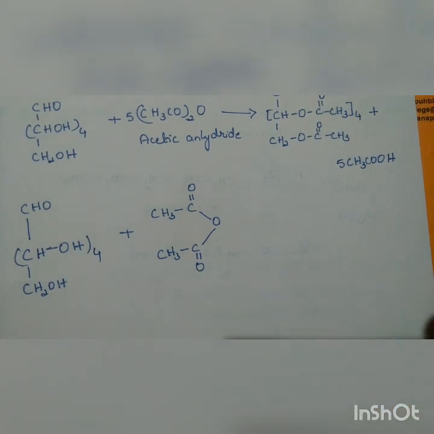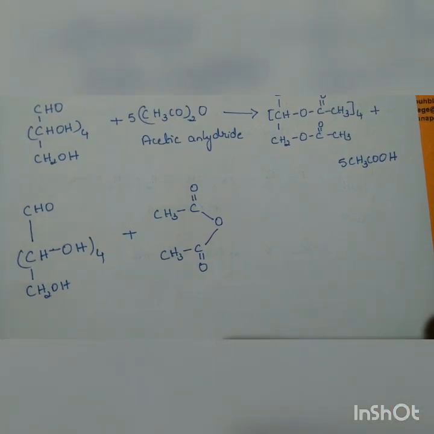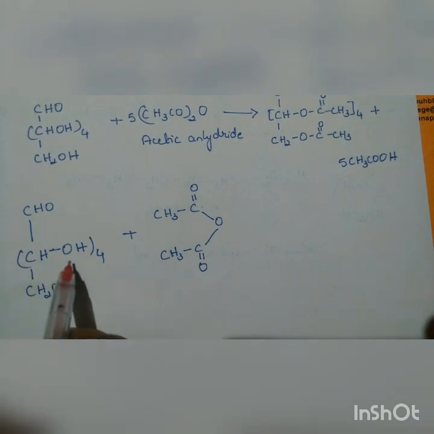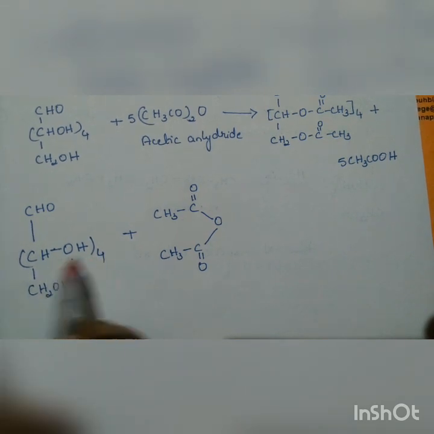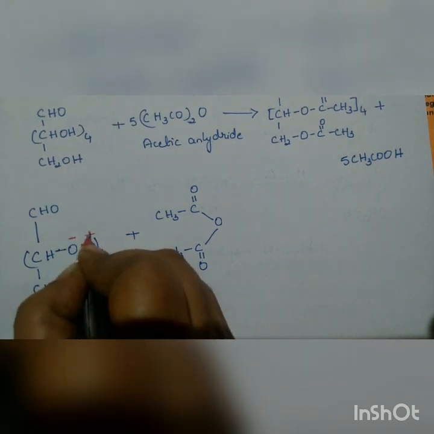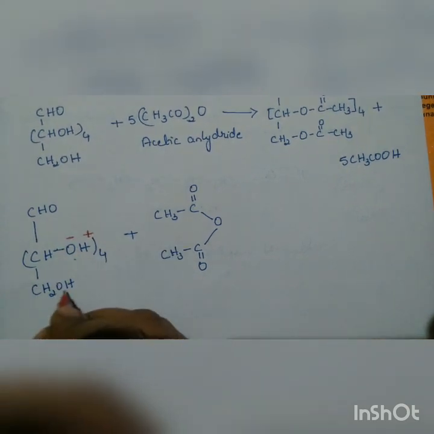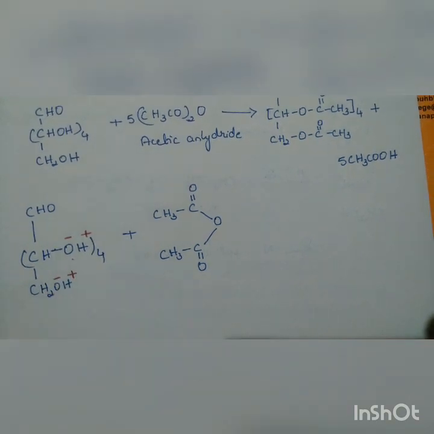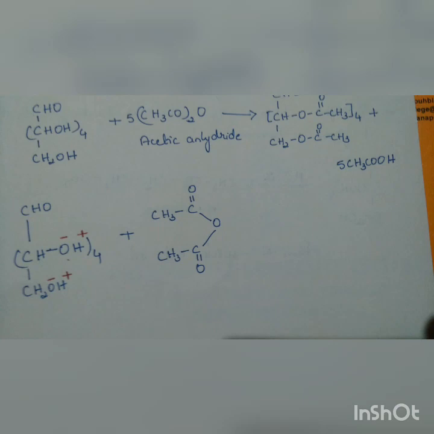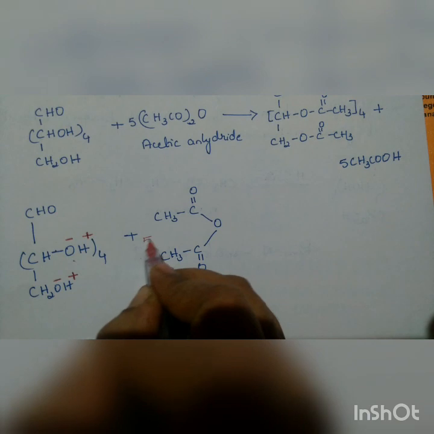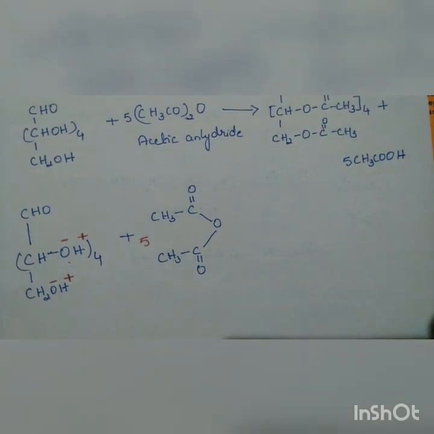So how the reaction takes place, we shall see how the bond is going to break now. So here we have an OH group. This dissociates as O minus, H plus. Here also O minus, H plus. I hope it is clear. So here in the acetic anhydride, there are 5 molecules. So 5 molecules of acetic anhydride.